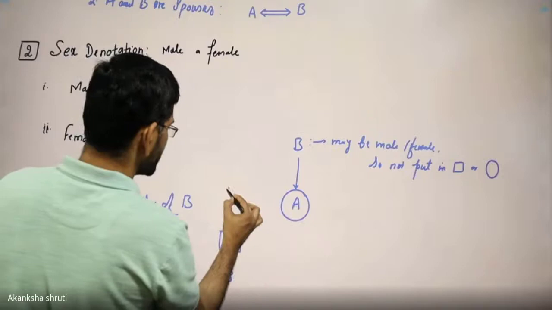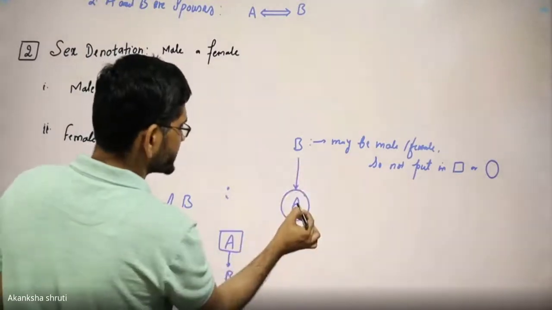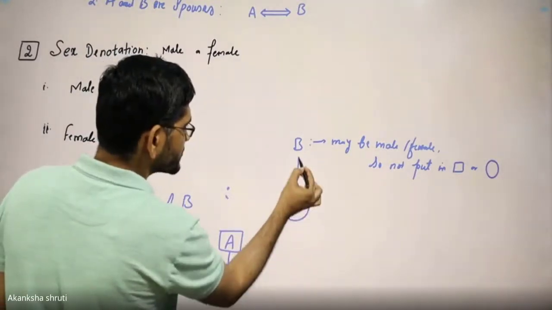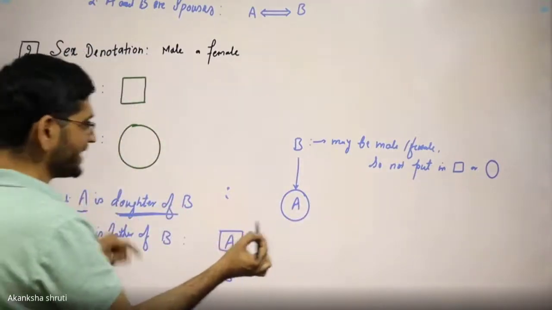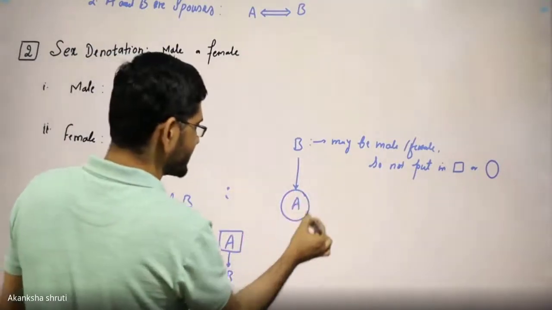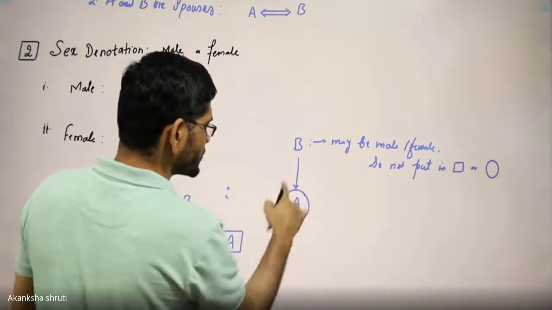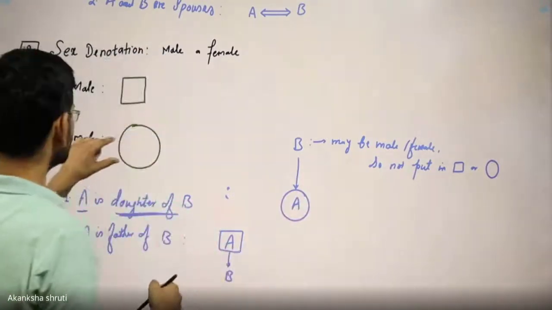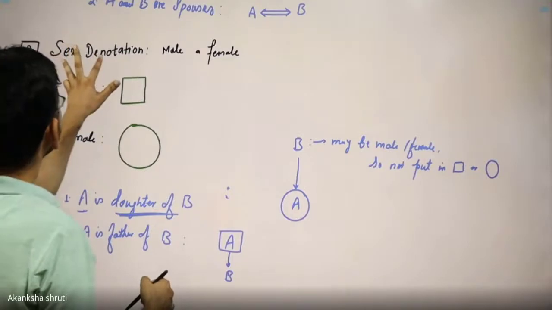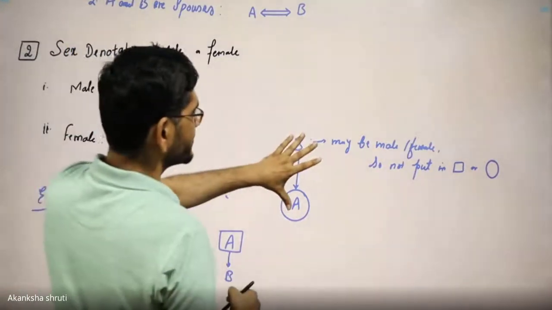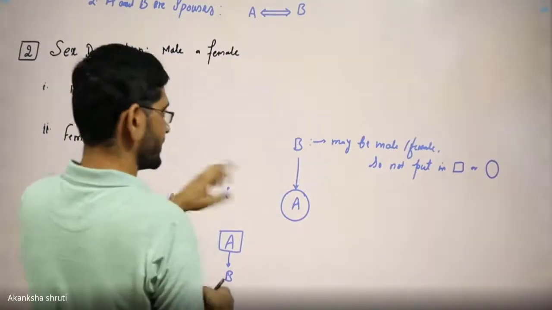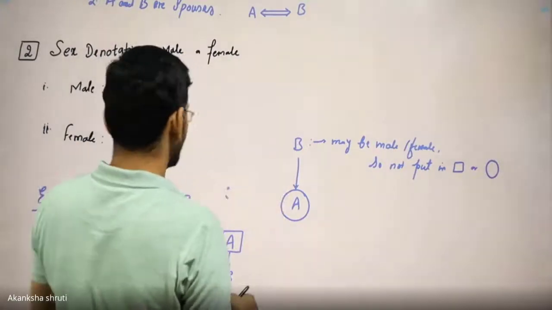A is one generation below B, so just put one arrow. Also, A is daughter means A is a girl, so put it inside this circle. So this is how the sex relation is included in our diagram along with the generation relation.